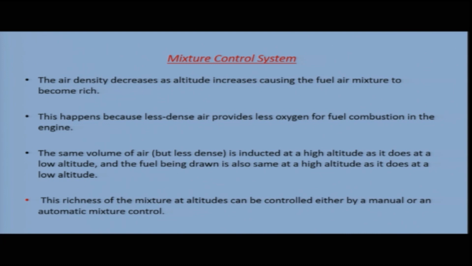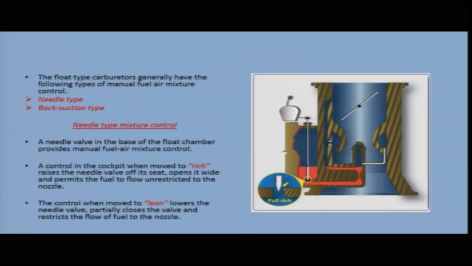This richness of the mixture at altitudes can be controlled by either a manual or an automatic mixture control. This is the reason why we need a mixture control. Now, the float type carburetors are the basic type carburetors. They generally have the following types of manual fuel air mixture control: a needle type and a back suction type. So, there are mainly two types of mixture controls used in basic float type carburetors.